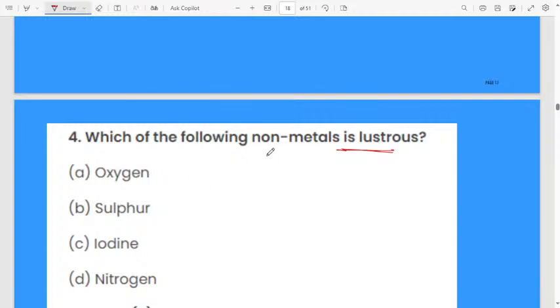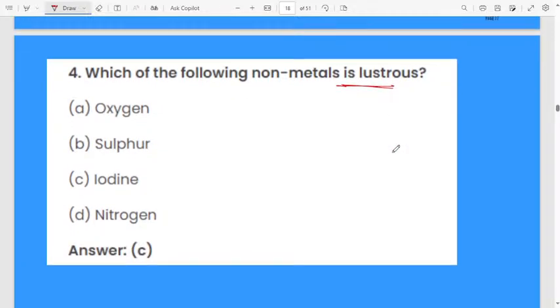Which of the following non-metals is lustrous? First option oxygen, second option is sulfur, third option is iodine, fourth one is nitrogen. Iodine. Akila and Rabia have given the correct answer. The non-metal which is lustrous in nature is iodine.